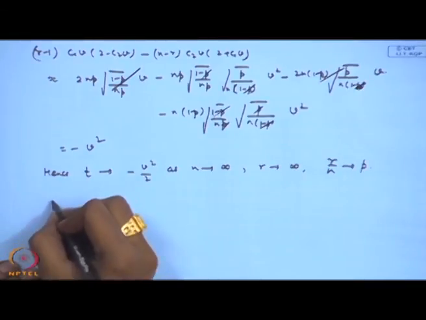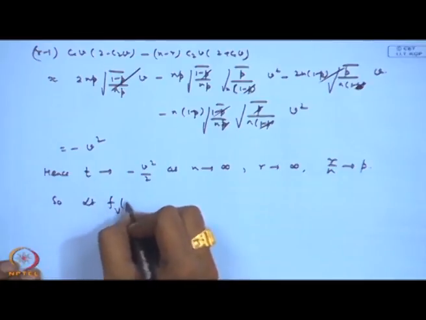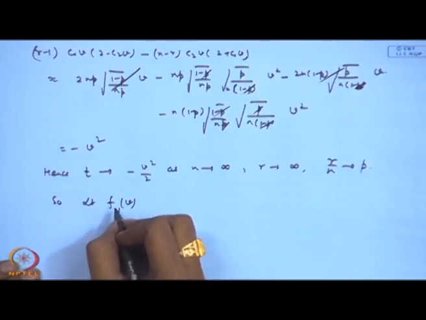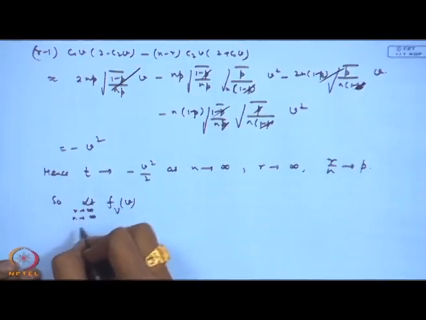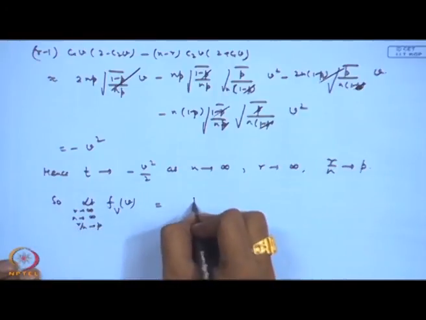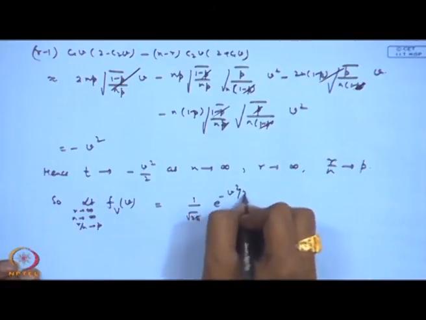So, what we have proved is that the limiting PDF of v, that is u r minus mu by sigma, as r tends to infinity, n tends to infinity, and r by n tends to p, is 1 by root 2 pi e to the power minus v square by 2.